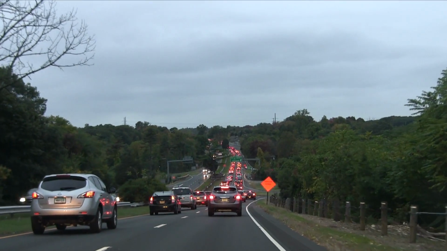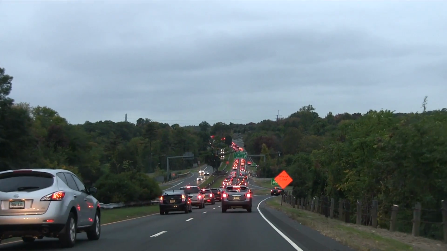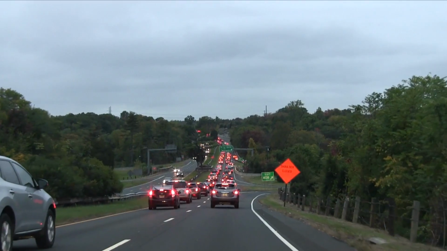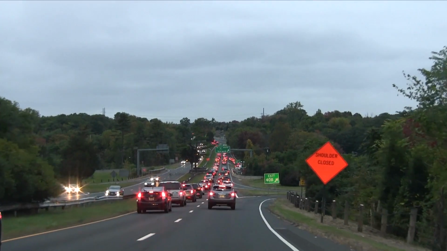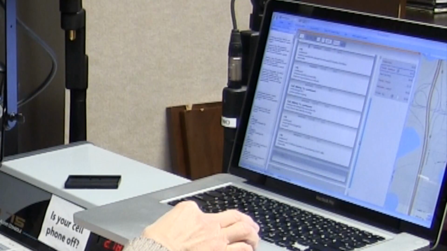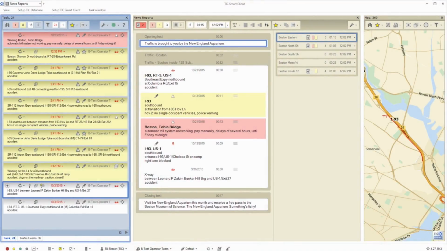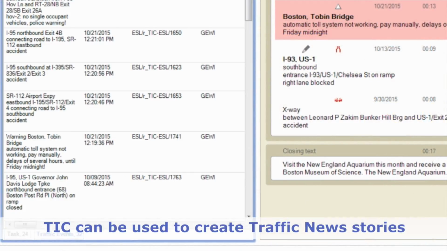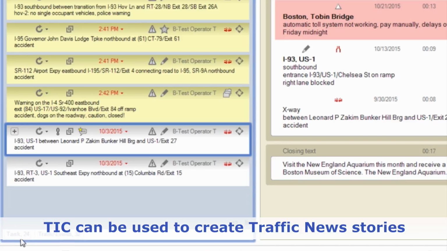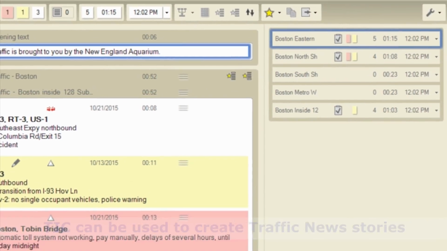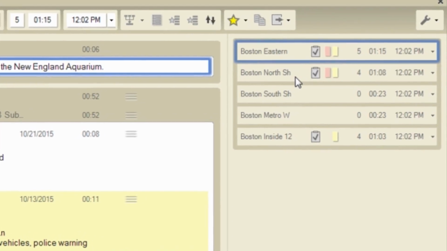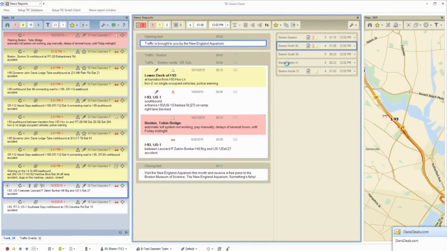Drivers worldwide rely on radio traffic and travel reports to alert them to abnormal road conditions before and during their travel. TIC can be used by radio stations and commercial traffic service providers to create their own traffic and travel event data. The Traffic News for Radio feature allows producers to use TIC to create traffic news stories based on collected information by selecting, grouping, and prioritizing traffic and travel events into a traffic news report.